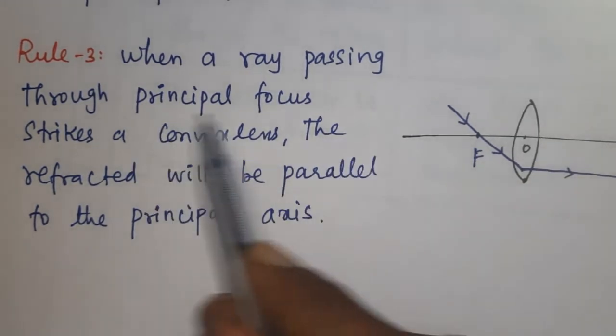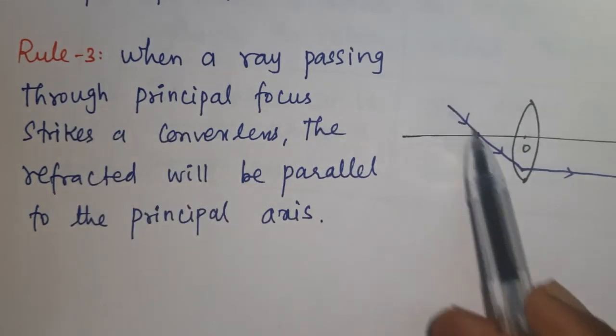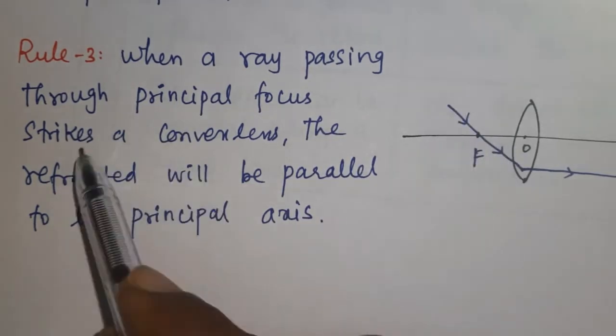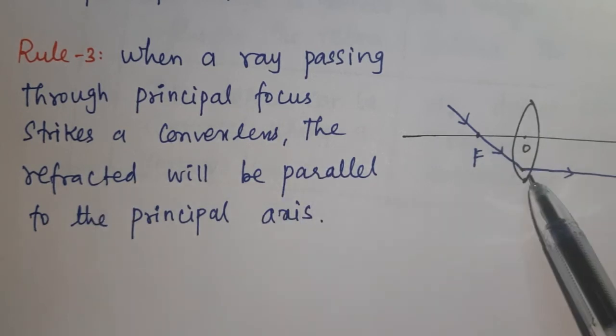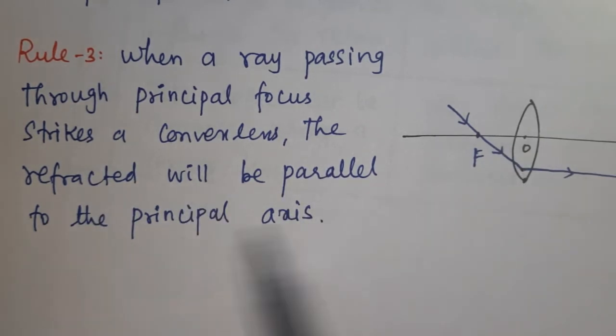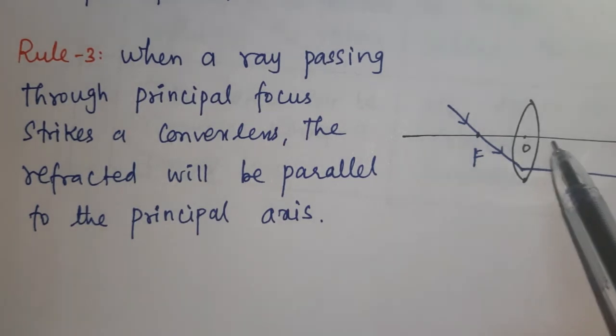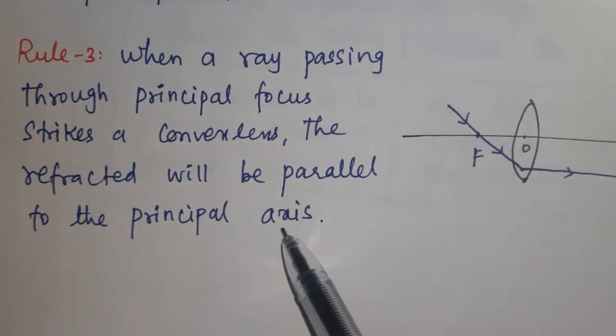When a ray passing through the principal focus strikes the convex lens, the refracted ray will be parallel to the principal axis.